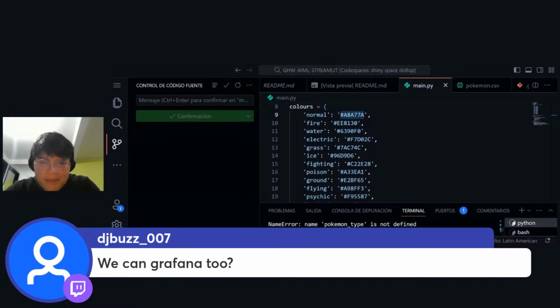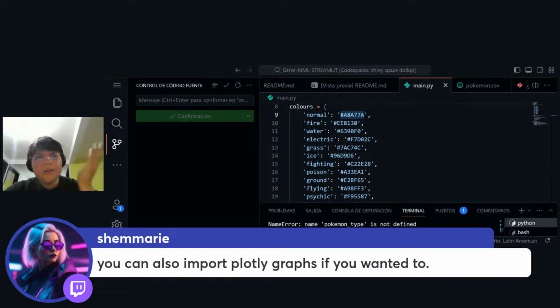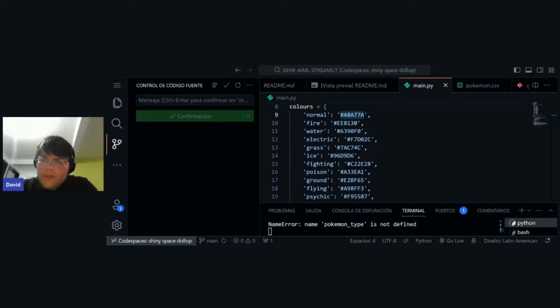Yeah, we can use them, but I don't know if we're going to see that in this stream. Maybe if we were doing something like DevOps Week, maybe that would be cool. Uh, yeah. So you can also import Graph if you wanted. Oh yeah, you're right. That would be awesome. Automation kind of stuff.